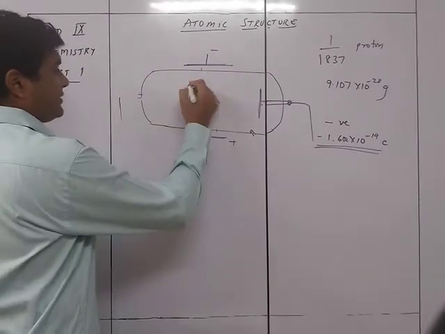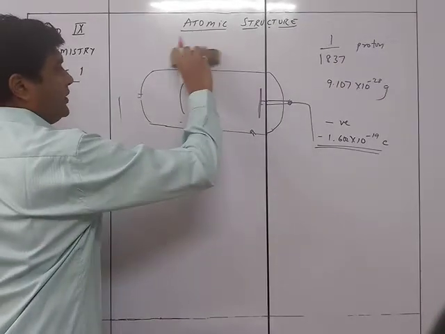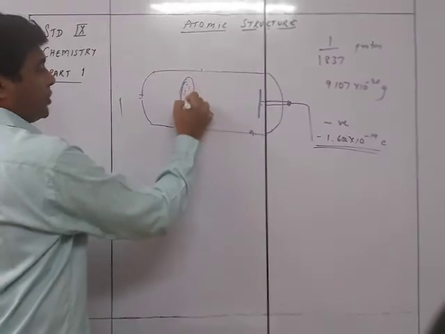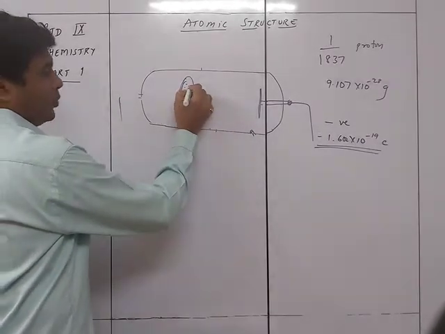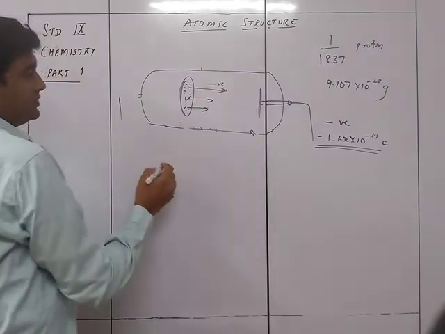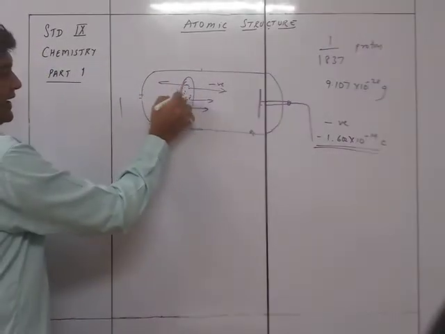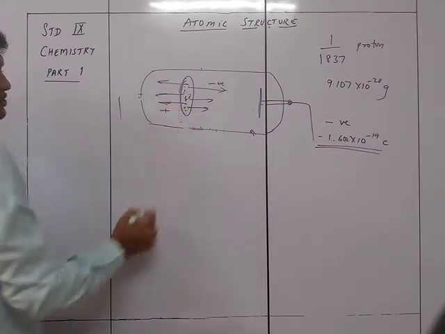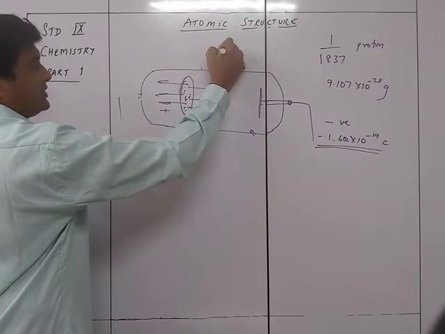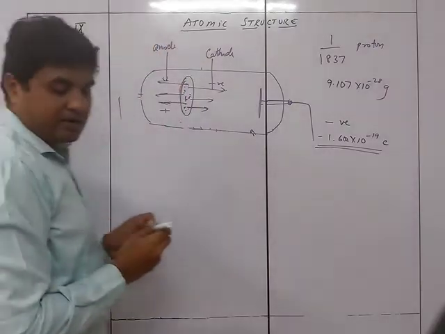So the perforated cathode is something like this. Perforated cathode means that it has got holes in it. So accordingly what will happen? One side there will be the emission of the negatively charged electrons, and because it is perforated, on the opposite side there will be rays which will be positively charged. So these are the cathode rays and these are the anode rays.